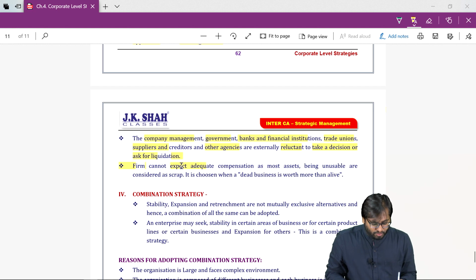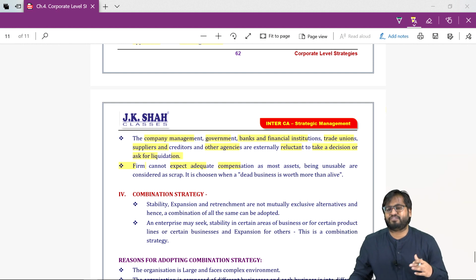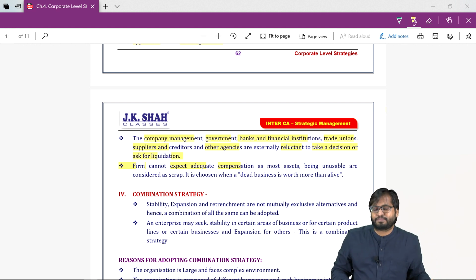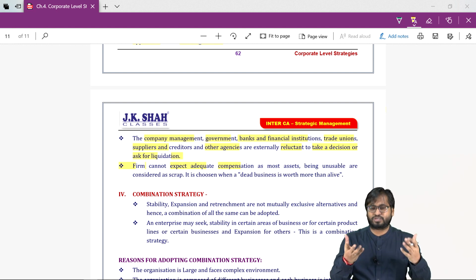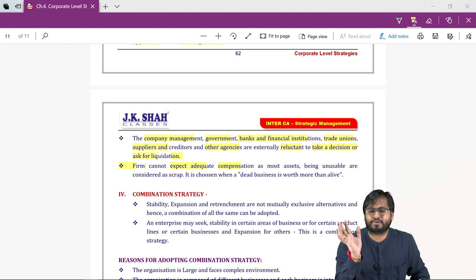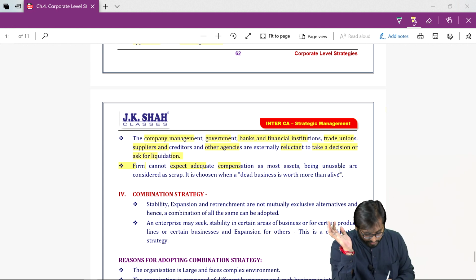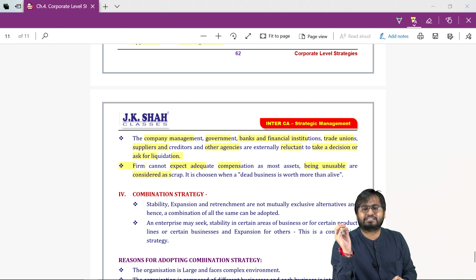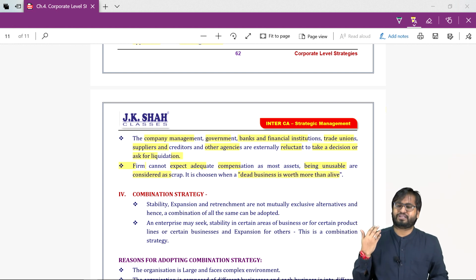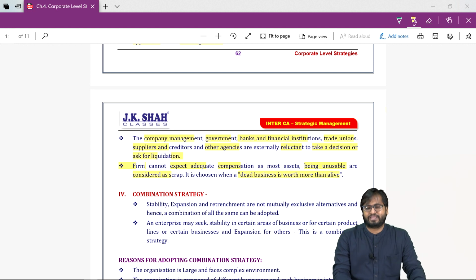A firm cannot expect adequate compensation. The company that is selling the assets will not be given the right money for them. Why? The assets will not be of any use to the person who is buying them. So they will give you money as scrap, the assets being unusable and considered as scrap. It is chosen when a dead business is worth more than alive. So when will you choose this? When a dead business is worth more than alive.